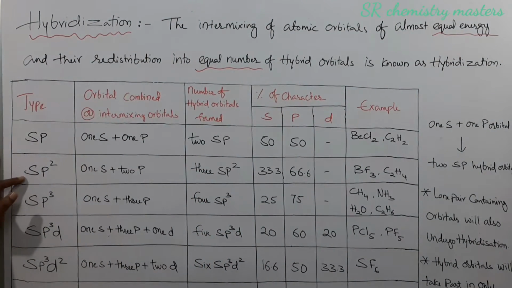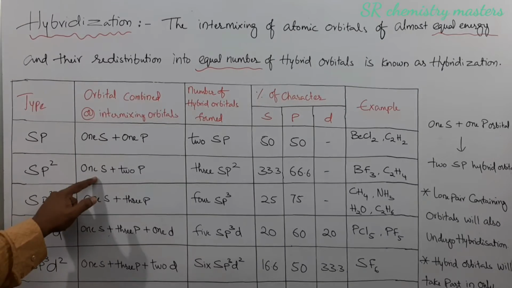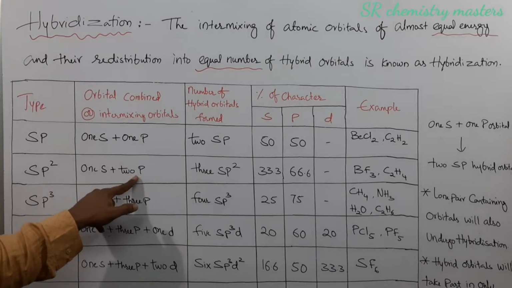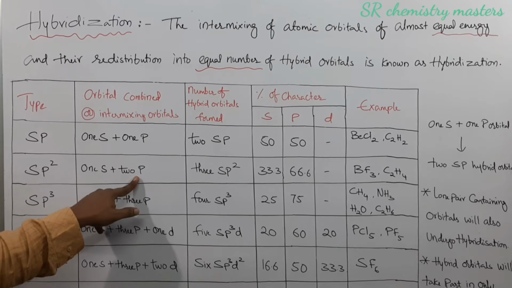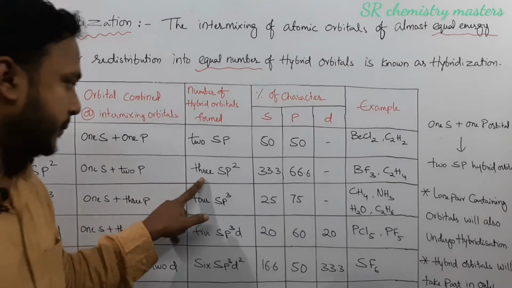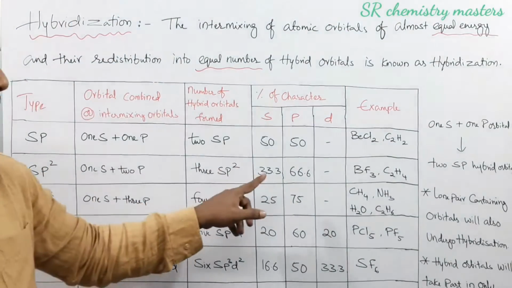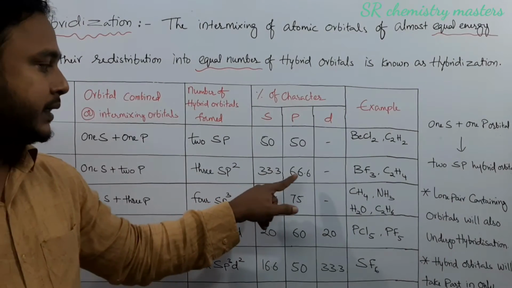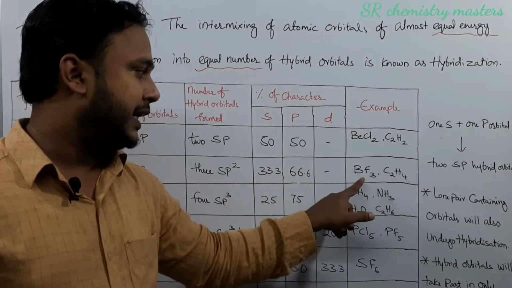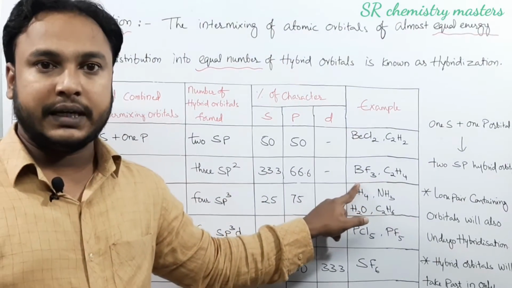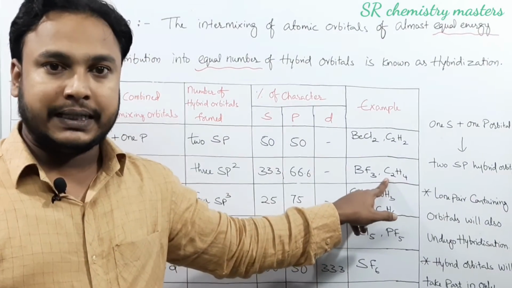Second one, sp2 hybridization. In sp2 hybridization, remember, one s orbital combines with two p orbitals. The number of sp2 hybrid orbitals formed during sp2 hybridization is 3. The percentage of s character in sp2 hybridization is 33%, whereas p character is 66.6%. The examples for sp2 hybridization are BF3 and C2H4, or ethylene.